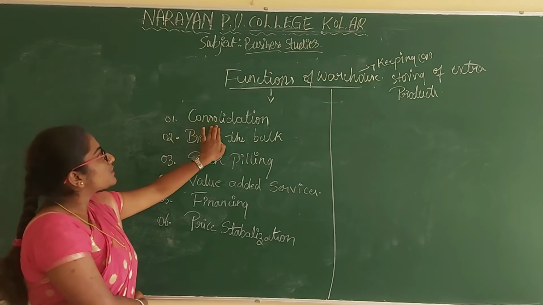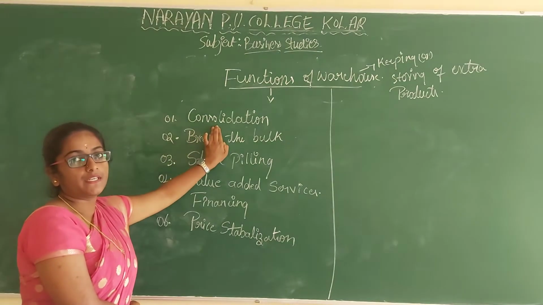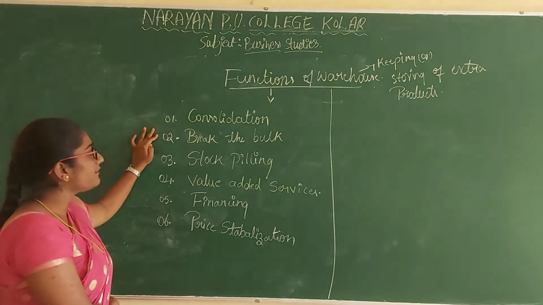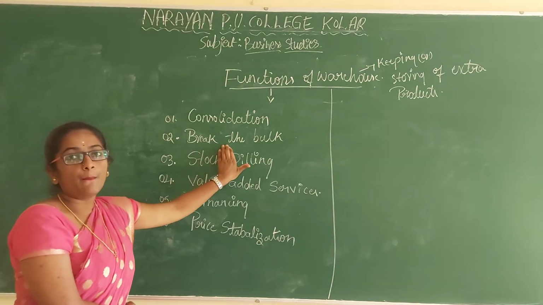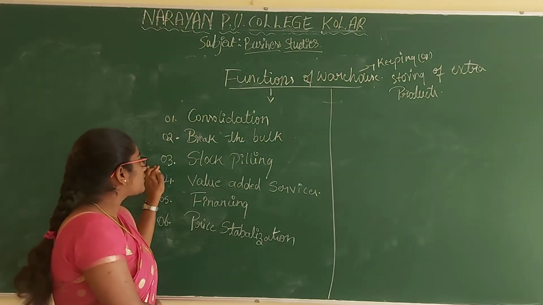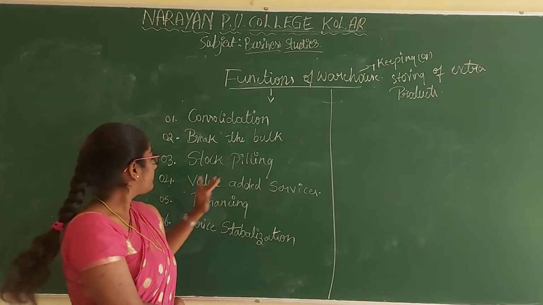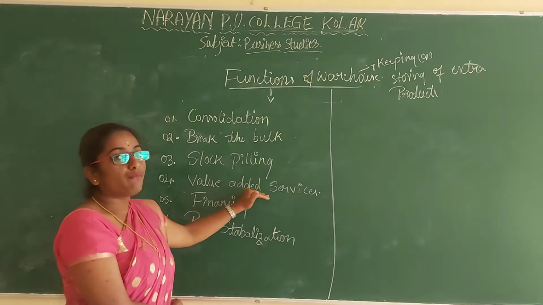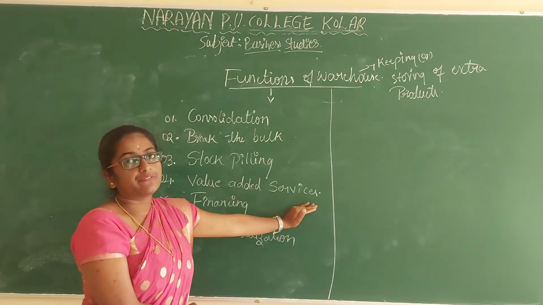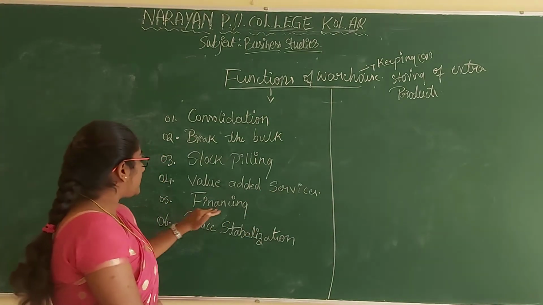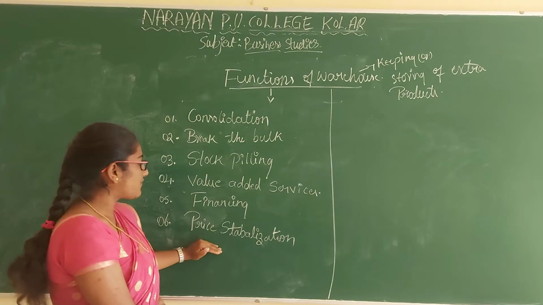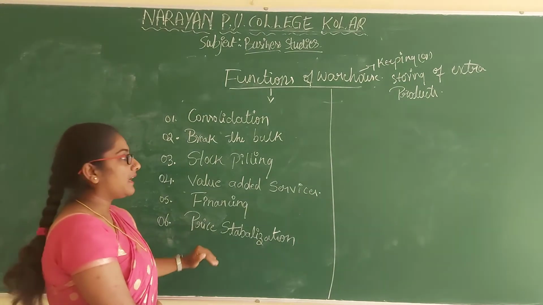See, the first function of warehouse is consolidation. The second function is break the bulk. The third function is stock piling. The fourth function is value added services. The fifth one is financing, and the last function is price stabilization.